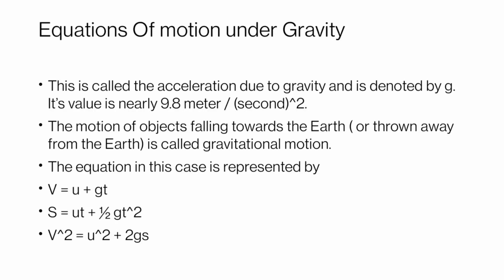Our second equation of motion under gravity gives us the distance travelled in time t, and that is s = ut + (1/2)gt². And our third equation of motion under gravity is v² = u² + 2gs. Students, learn these equations.